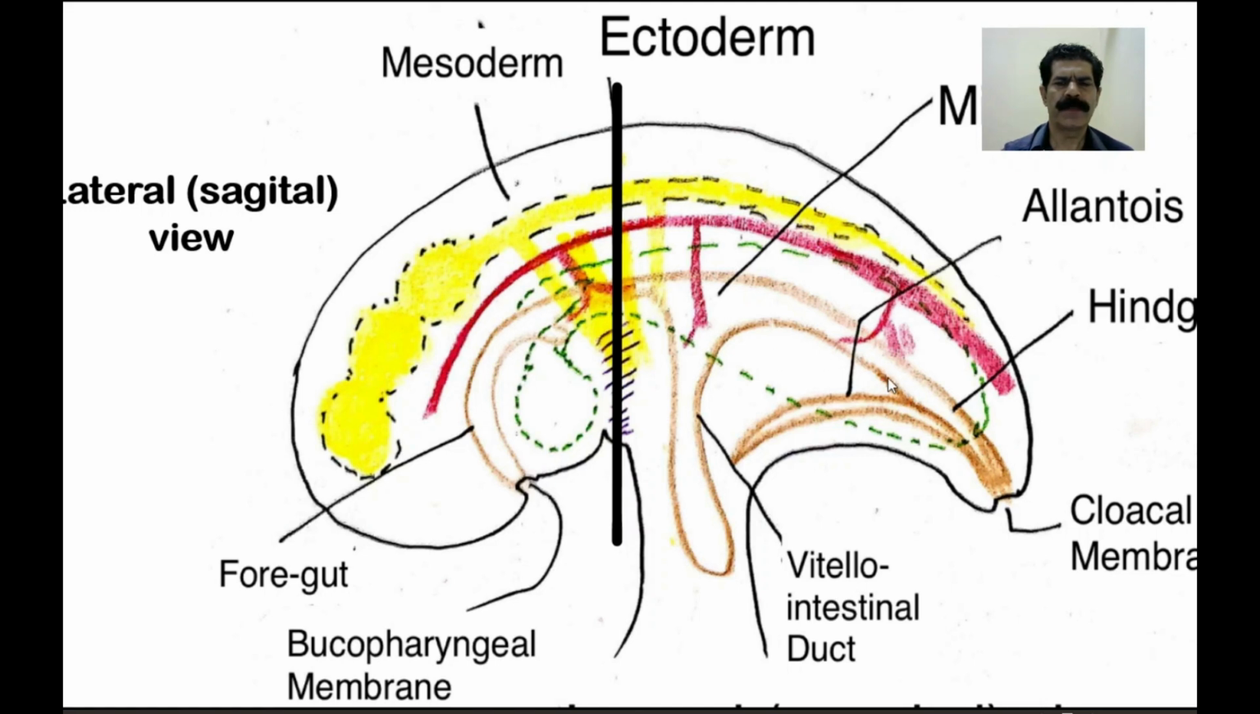The tube has three parts: foregut, the midgut, and the hindgut part. That we will take later on, but at present we are focusing our view on the development of the diaphragm.